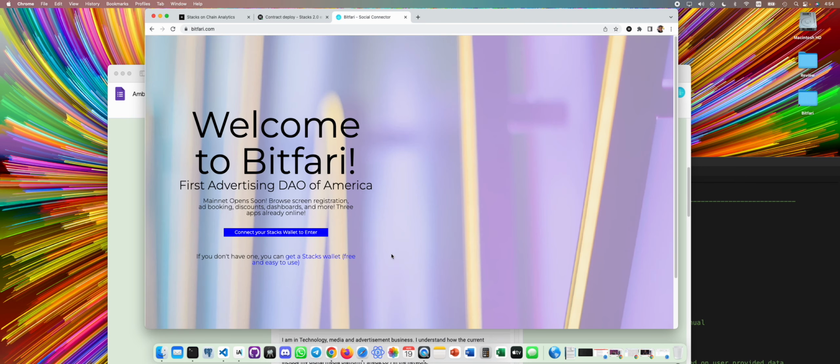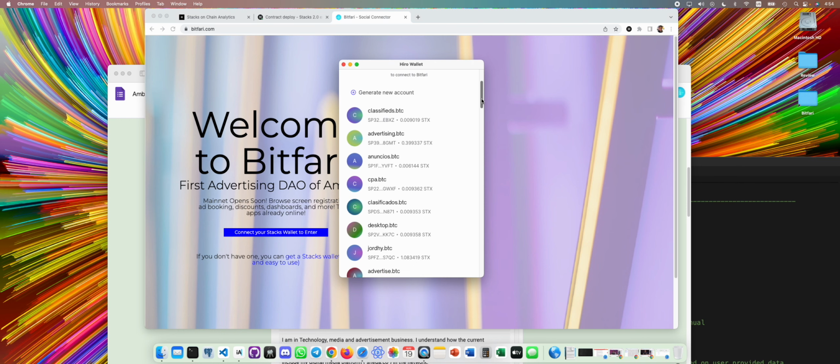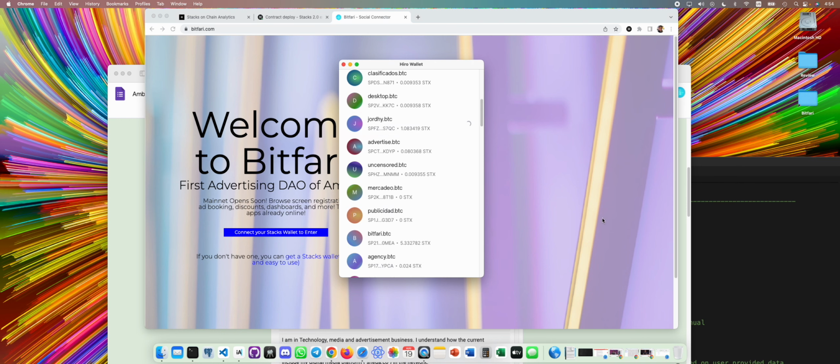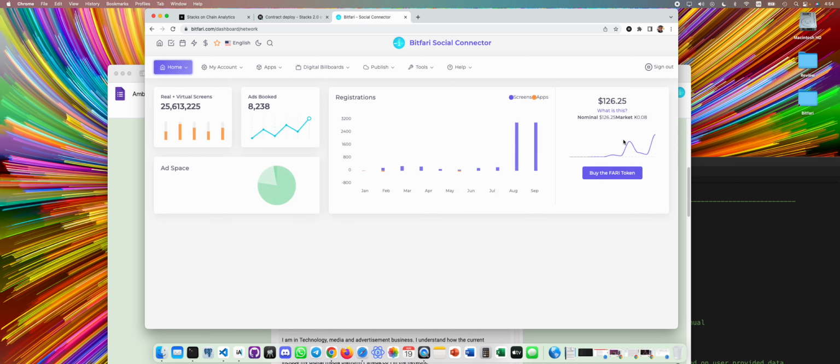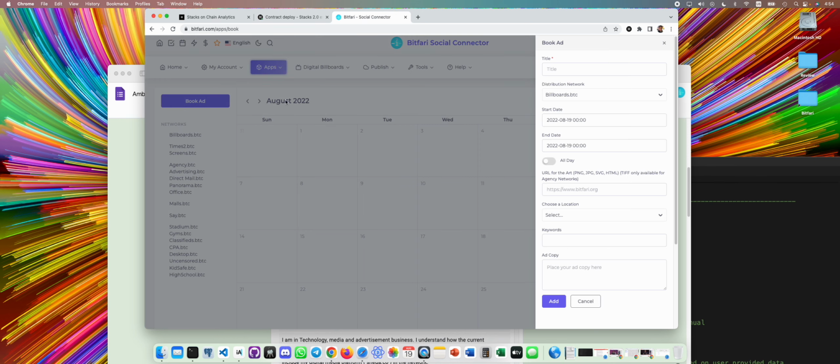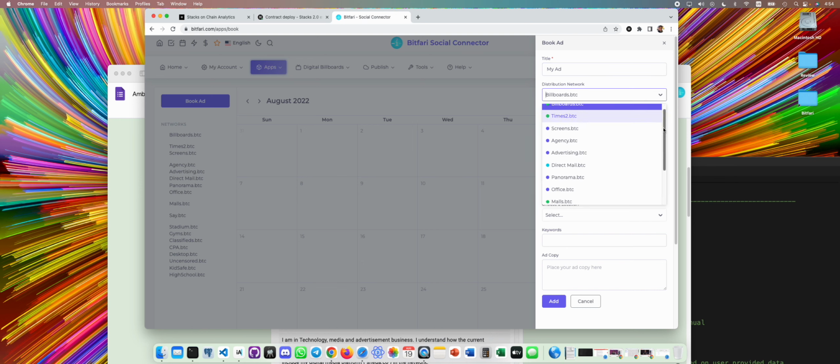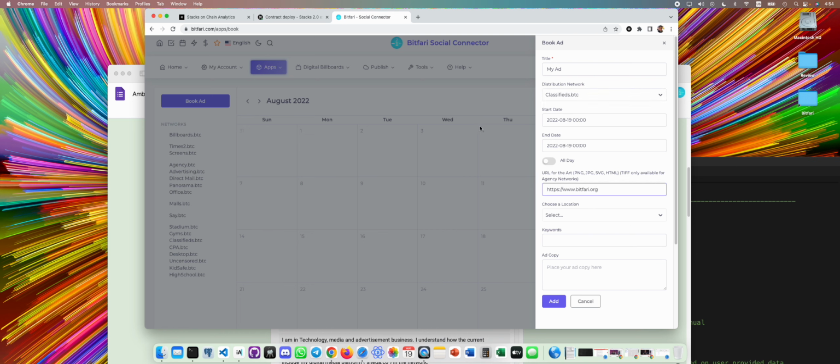If you click launch app here, you connect your, let me just connect my wallet. It instantly logs in. You go here to apps. We will move these book ads from coming soon. We will put it here, and then you will be able to place an ad. My ad. You will be able to choose a network. Let's choose the classifieds network, and you will be able to select an address here.